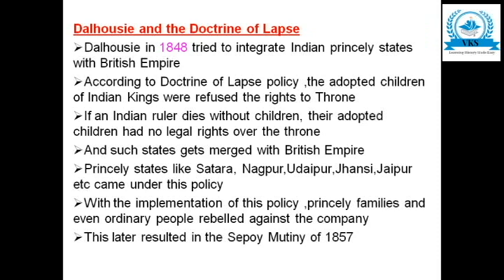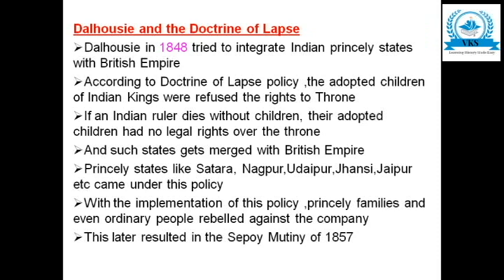This doctrine of lapse was introduced by Lord Dalhousie in 1848. He tried to integrate Indian princely states with the British Empire. Punjab was already integrated with the British Empire. Now his main aim was to integrate all the Indian princely states. For that, he adopted a policy called the doctrine of lapse. According to the doctrine of lapse, the adopted children of Indian kings were refused the rights to the throne.